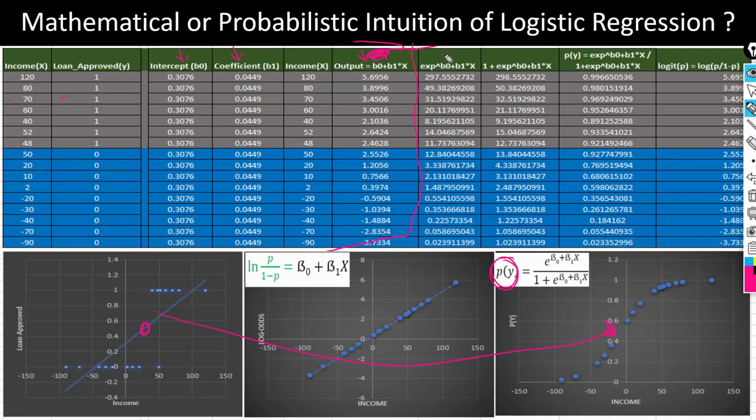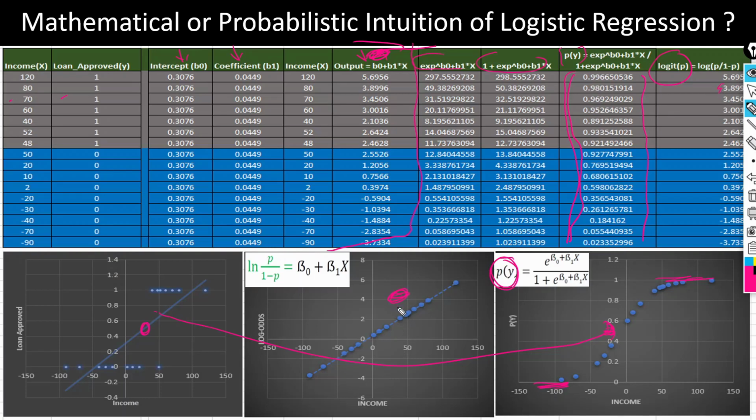So let's apply the sigmoid function: e power beta naught, then 1 plus e power beta naught, then P(y). If you use the P(y), you can see I am getting values between 0 and 1, right? All the values come between 0 and 1. So this way we can transform the linear equation to the non-linear equation. And this is the logit p. How can we use the logit p? Log of p divided by 1 minus p.